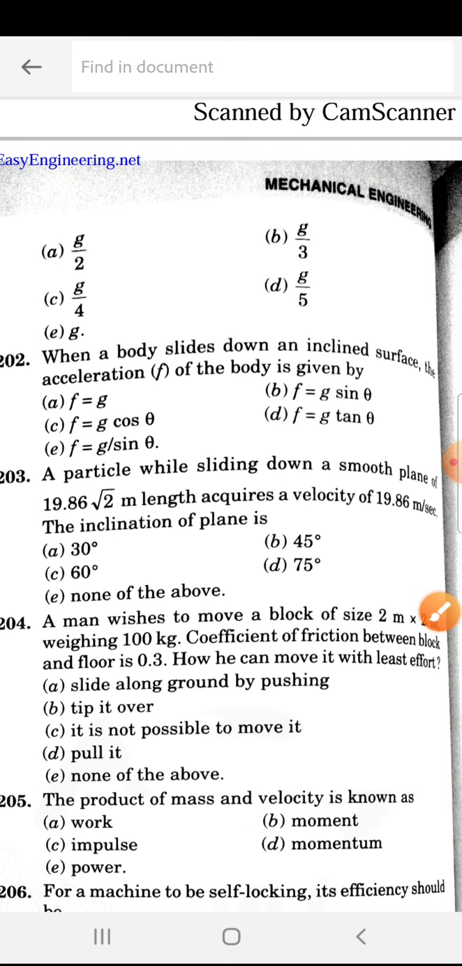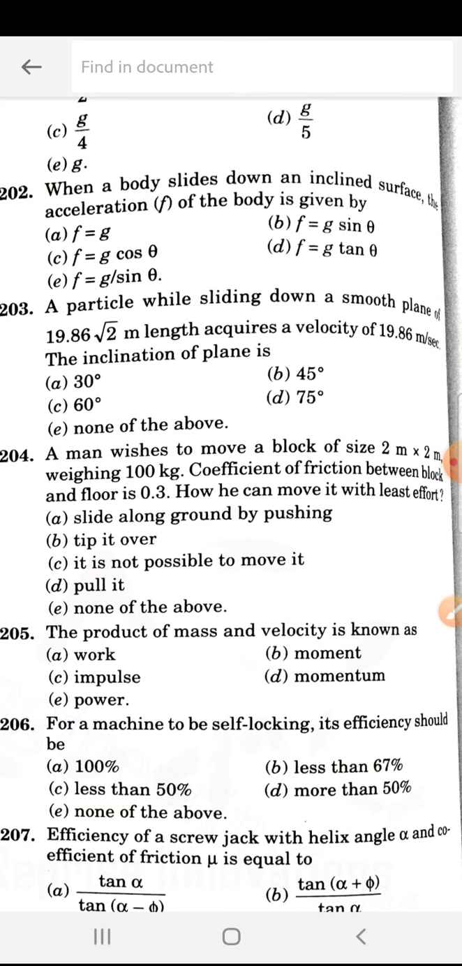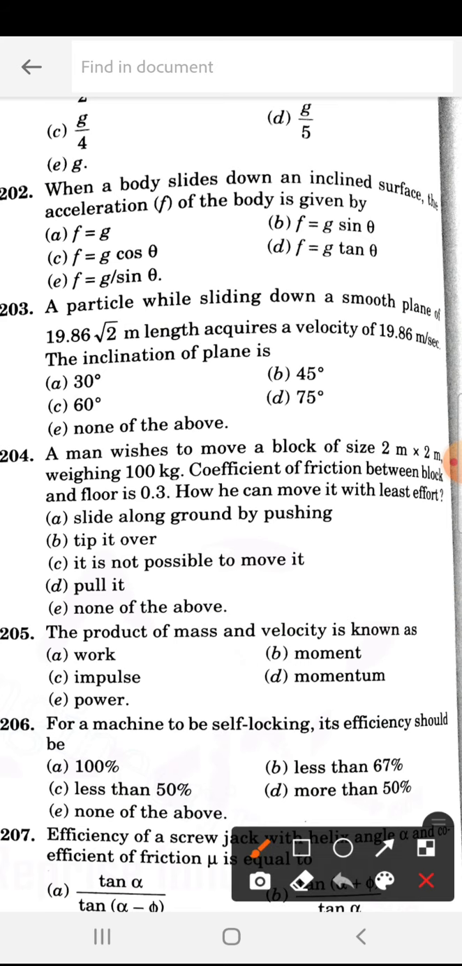A particle while sliding down a smooth plane of 19.86 under root 2 meter length acquires a velocity of 19.86 meter per second. The inclination of the plane they are asking. So divide this by this, so 1 by root 2. 1 by root 2 means 45 degrees. So this is B.